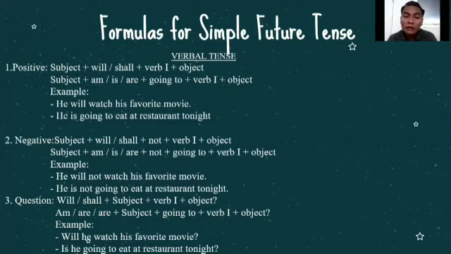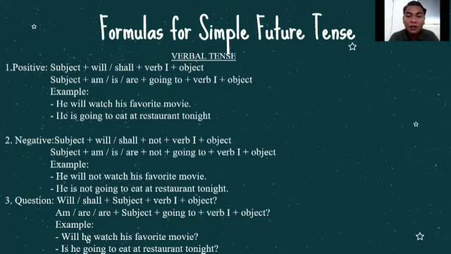So then you're asking me, why should we use a verb one in this kind of formula? Because the use of modal auxiliaries such as will, shall, or be going to must be followed by the present form of a verb. It means the verb one itself. It has been the rule of grammatical structure in English.